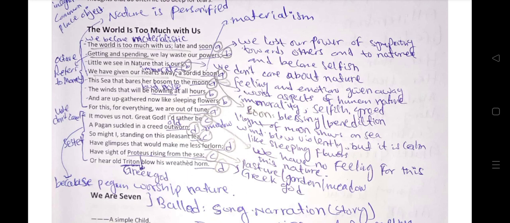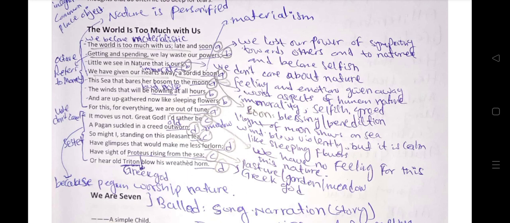He said that we are out of tune, which means we have no feeling for nature anymore. We have no care or sympathy for nature anymore. We are just like sleeping flowers, not inclined toward nature. And in this state he says, it moves us not. Great God, I'd rather be a pagan suckled in a creed outworn.